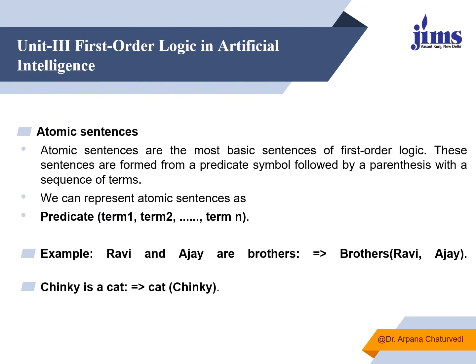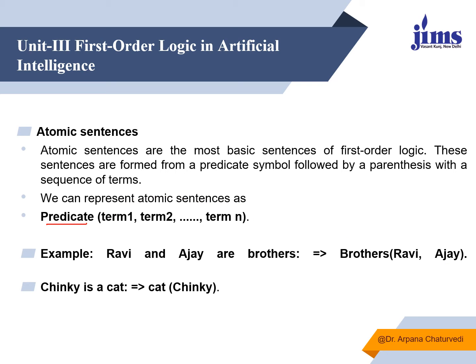It should be meaningful. As seen earlier, sentences are of two types. One is atomic, another is compound or complex. Atomic sentences are basic, fundamental sentences. These are formed from a predicate symbol followed by a parenthesis, like predicate symbol brother, and the sequence of terms, like Ravi and Ajay are brothers. So brother is a predicate. Who are brothers? Ravi and Ajay. So this is how we represent the atomic sentence.